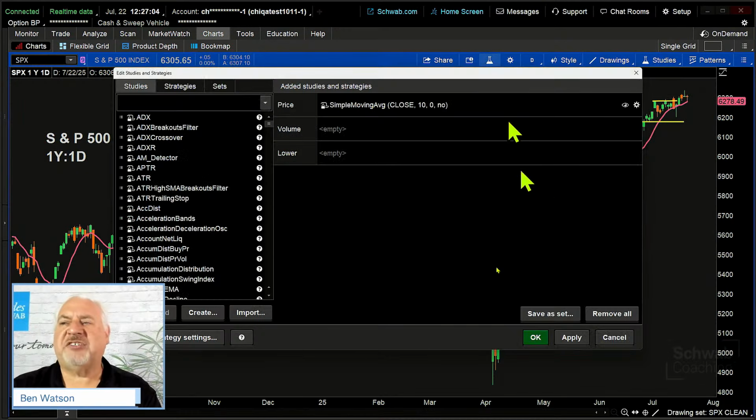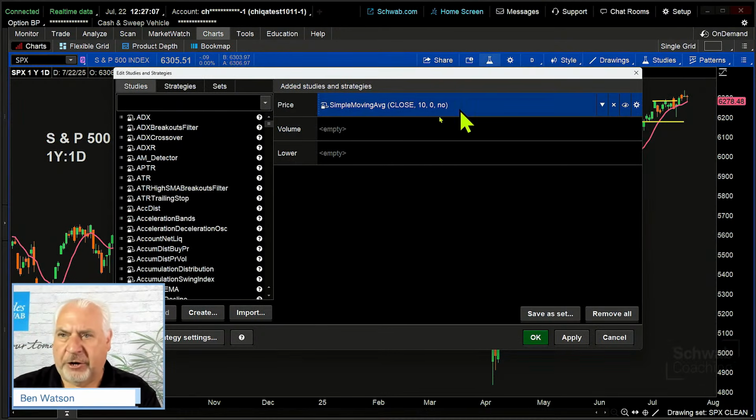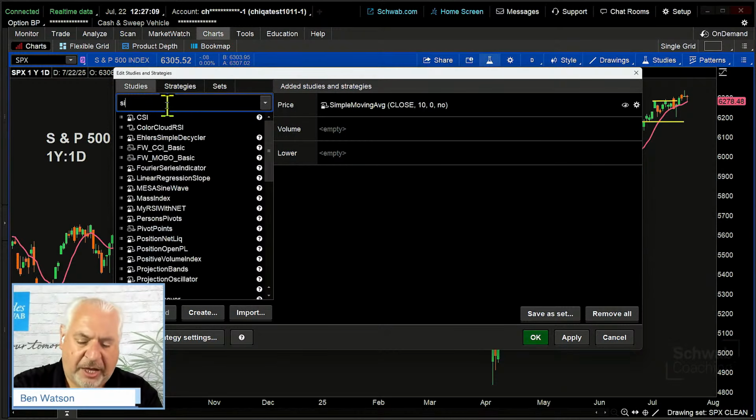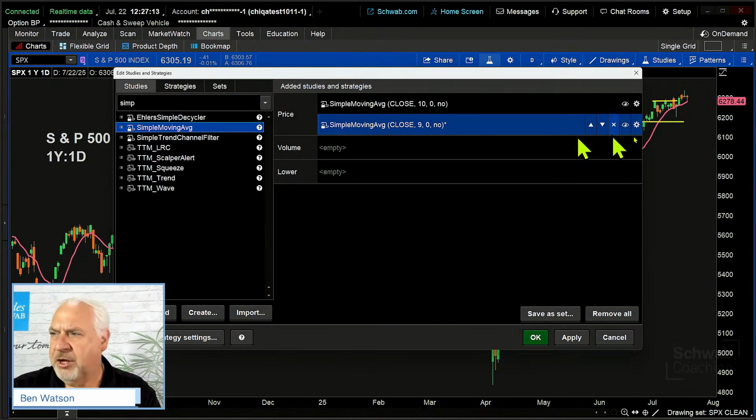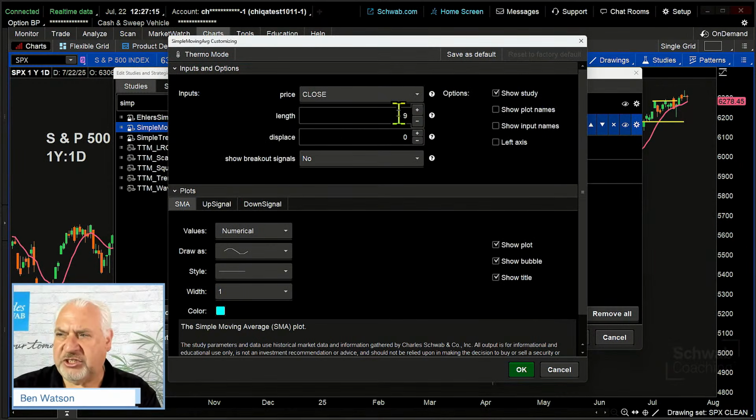Now, let's go back to our Flask icon again. We're going to keep that one on there, and we're going to add another one, SIMP, simple. So we're going to choose simple moving average one more time. We're going to come to the gear icon, and we're going to adjust this.